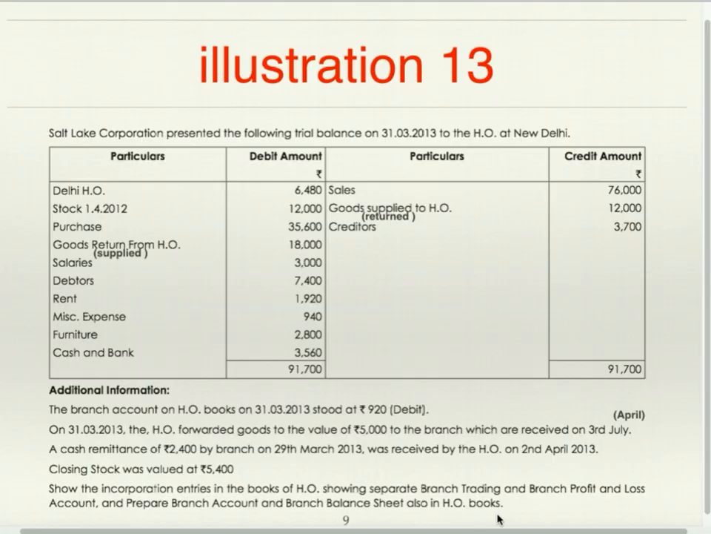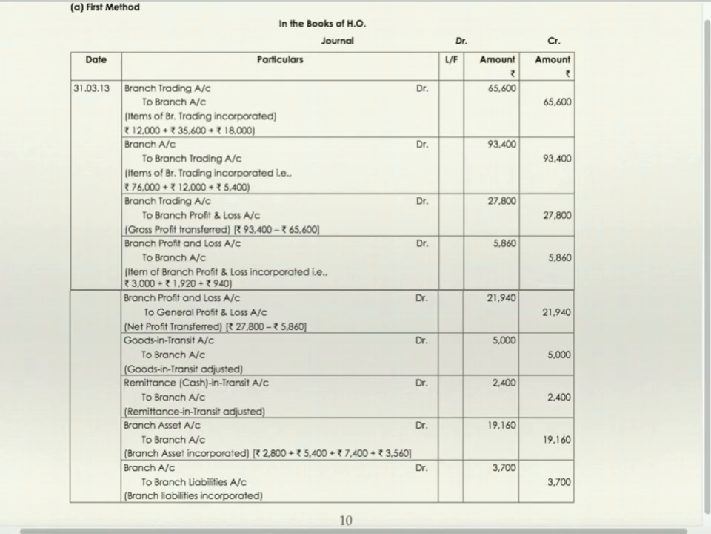You are supposed to prepare branch trading profit and loss account and balance sheet as well as branch account in the head office books. So we'll see how it is to be done as per first method as well as second method. First method, in the books of head office, branch trading account debit to branch. Items of branch trading incorporated. Now whatever you have on the debit side of trading account, everything is added together and a single entry is passed, branch trading account debit to branch.